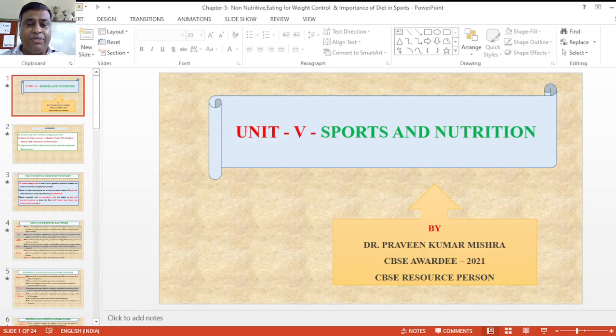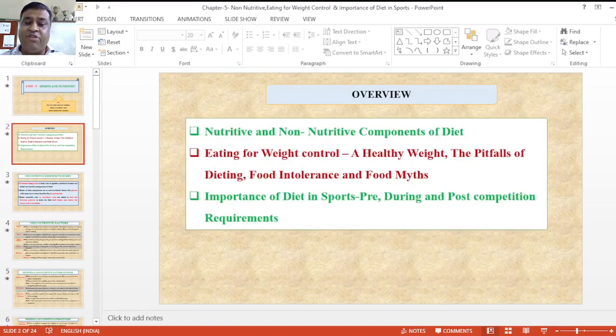Now the topic of today's session is Unit 5, Sports and Nutrition. Under this, the overview of the session is: nutrition, nutritive and non-nutritive components of diet. Second is eating for weight control. Under this, a healthy weight, the pitfalls of dieting, food tolerance and food myths. And last is the importance of diet in sports, pre, during, post competition, and what the requirements are. We'll discuss one by one.